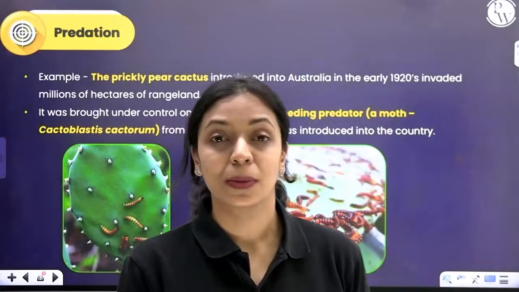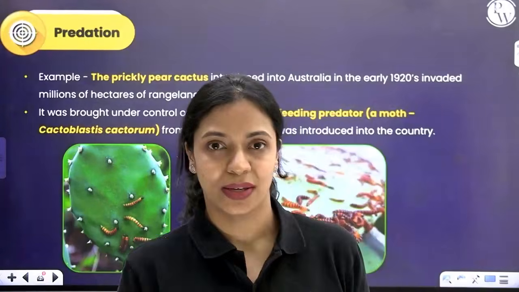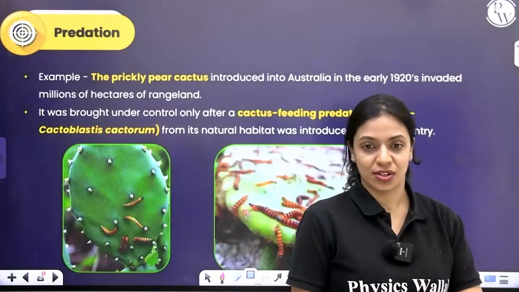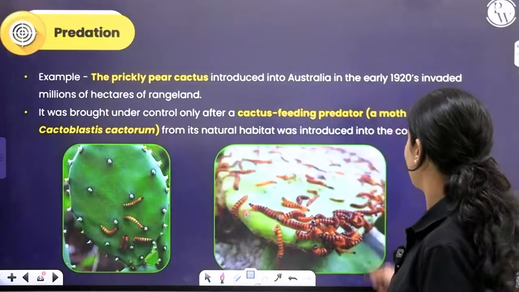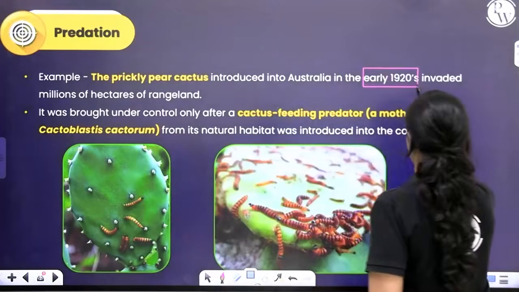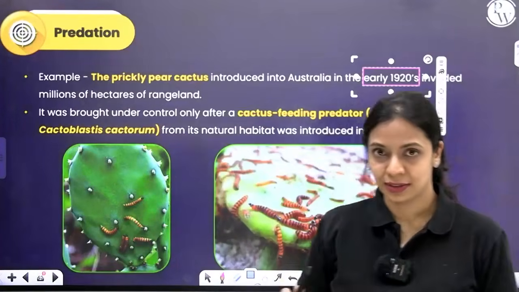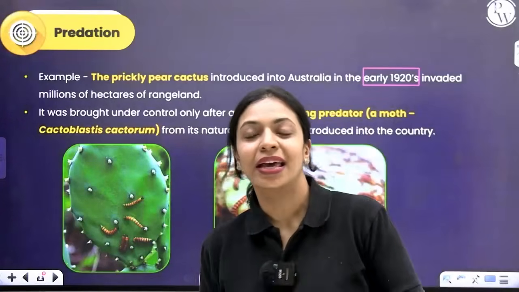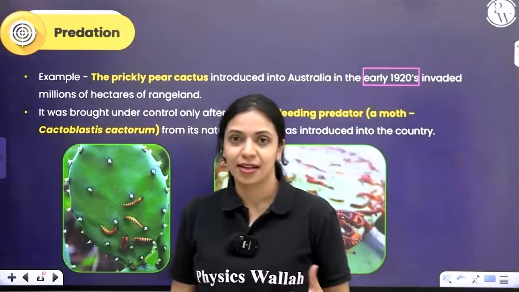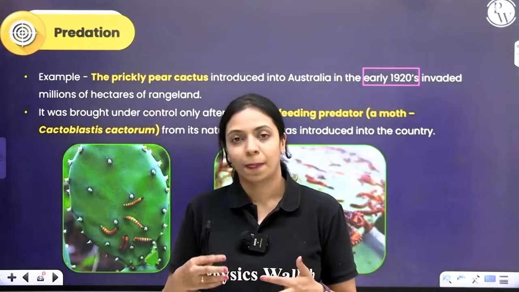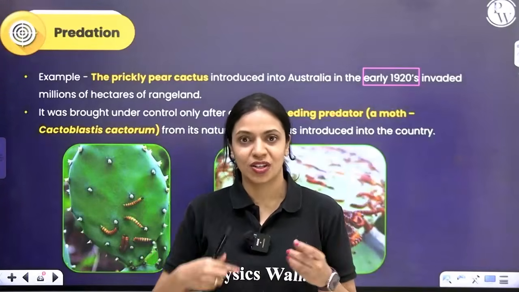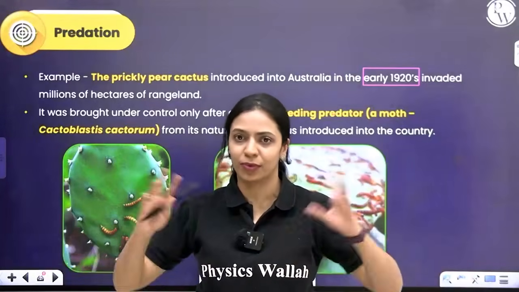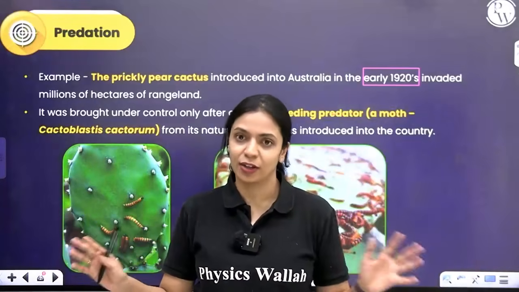There is a plant called the prickly pear cactus that is found in the US. This prickly pear cactus was introduced into Australia in the early 1920s. Now, this is a plant. The predator for a plant will be a herbivorous organism. You know how insects feed on plant parts while they are in their caterpillar stage, and then they eat a lot, form a cocoon, and then transform and become the adult insect, right?